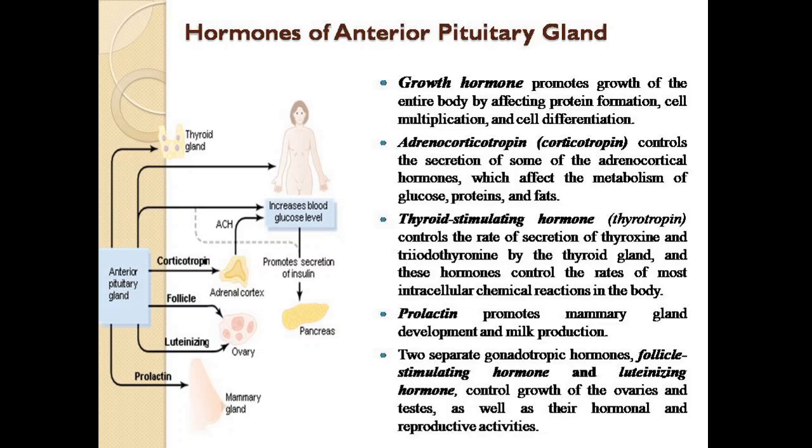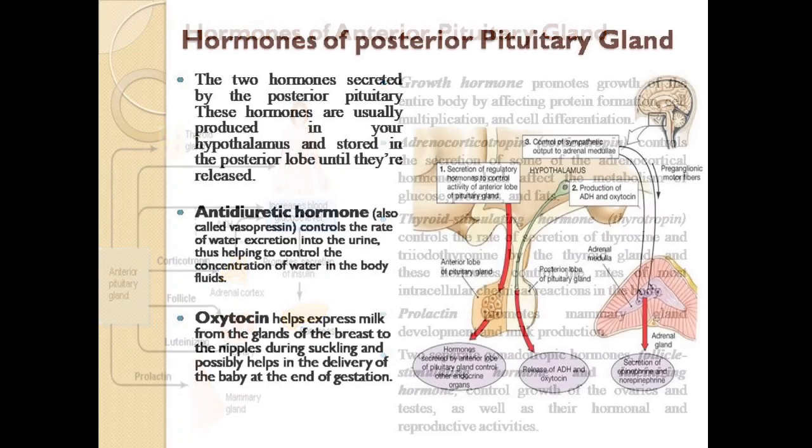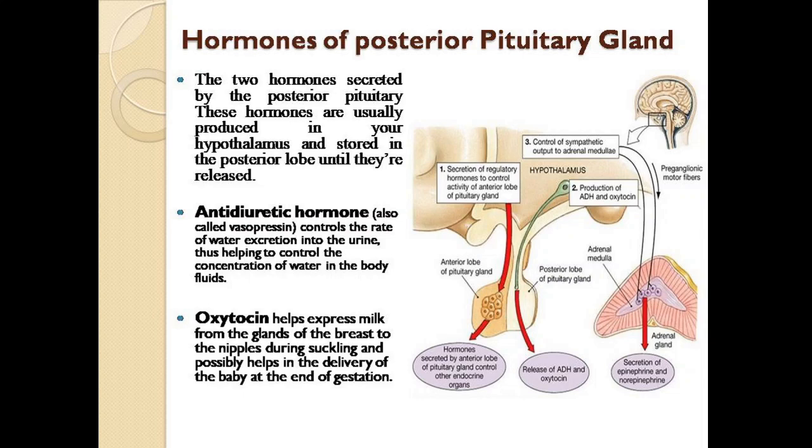Thyroid stimulating hormone controls the rate of secretion of thyroxine and triiodothyronine by the thyroid gland, and these hormones control the rate of most intracellular chemical reactions in the body. Prolactin promotes mammary gland development and milk production. Two separate gonadotropin hormones, follicle stimulating hormone and luteinizing hormone, control growth of ovaries and testes as well as their hormonal and reproductive activities.